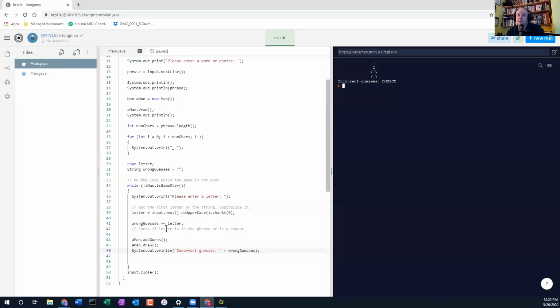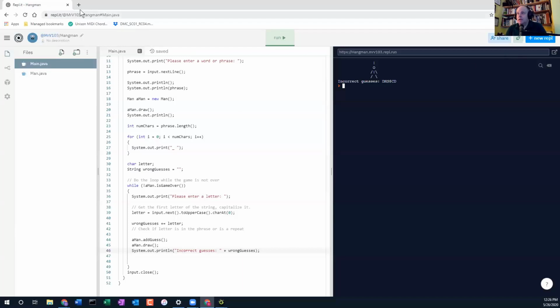The other special cases are, what if they type in the same guess twice? We have to be able to detect that and tell them, oh, you already guessed that one. Try again. So we have to put something like that in. And then we also have to figure out if they've got all the things filled in. Say they guessed all the letters. Now they know the answer. We've got to detect that and be able to tell them they won. Here, we're not even telling them they've lost yet, but we have to check that as well. So winning and losing conditions, and then some difficult coding after that. But so far that's what we have.